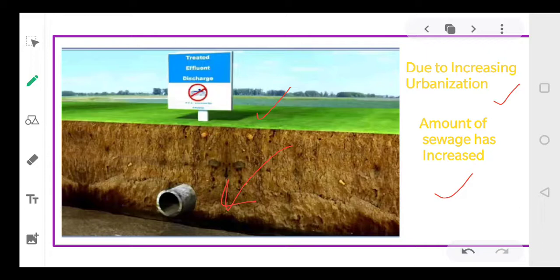And secondly, in the case of industries, the industry should bear the responsibility that if they are using water, they should treat it before releasing it directly into the rivers. If they release it untreated, that will 100% pollute the rivers, as in the beginning we were talking about the Ganga river and the Yamuna river. So we should stop polluting the water, and each one of us should bear this responsibility on our shoulders.